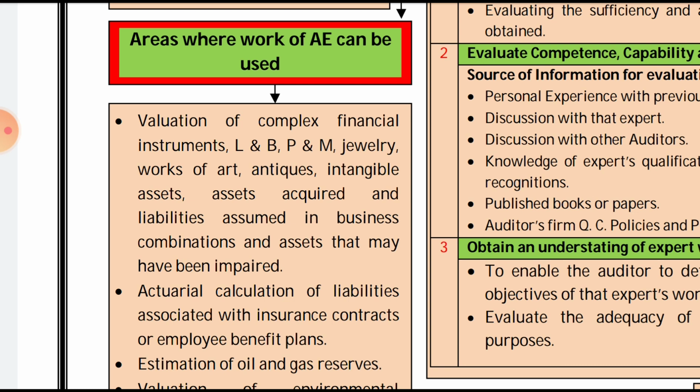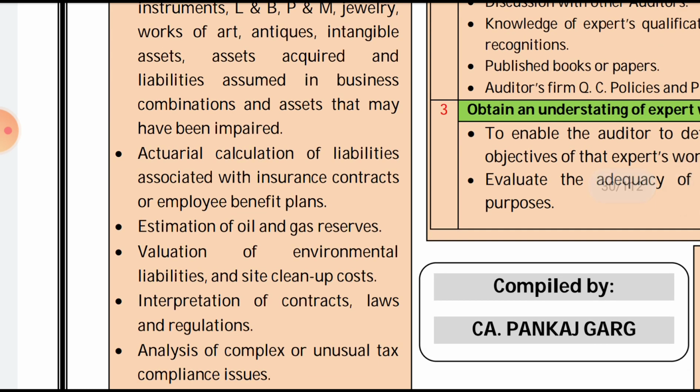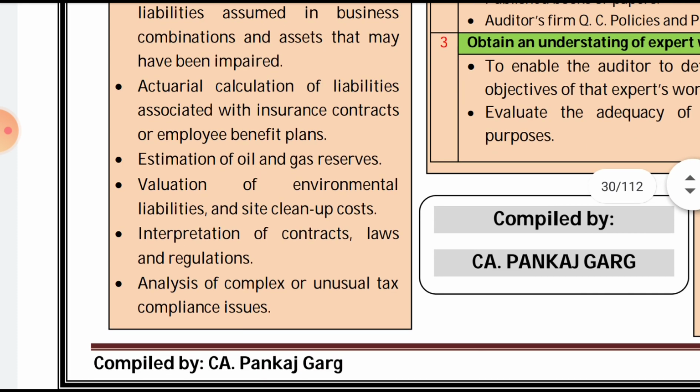So basically, valuation of complex financial instruments, land and building, plant and machinery, jewelry, intangibles, antiques, shares acquired, and the liabilities assumed in a business combination, then the assets that have been impaired, intangible assets. Then second is actuarial calculation of the liabilities associated with insurance contracts or employee benefit plans. So basically there are two things in this: insurance contracts and employee benefit plans. Third is estimation of oil and gas reserves.